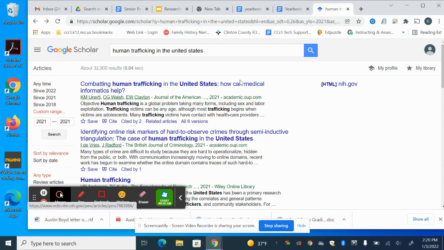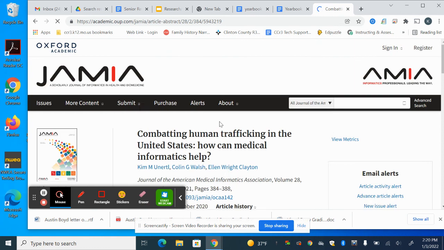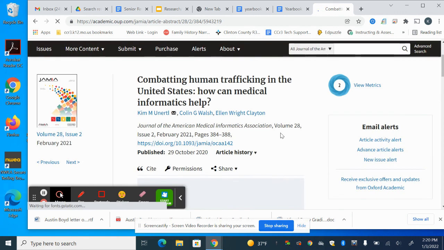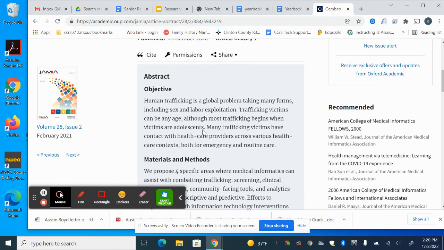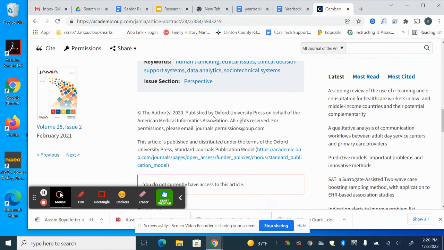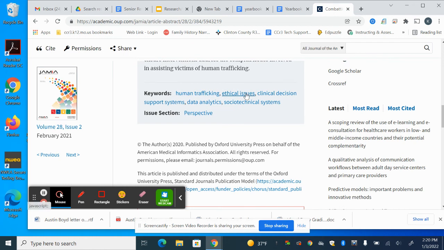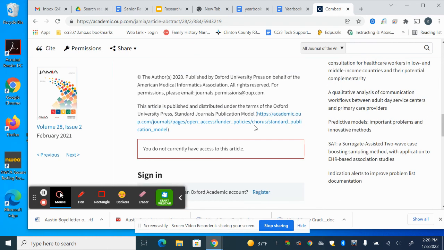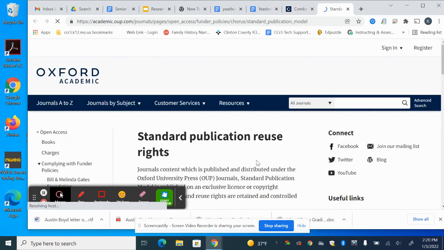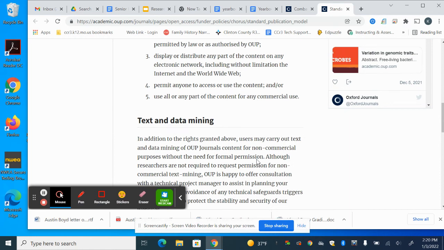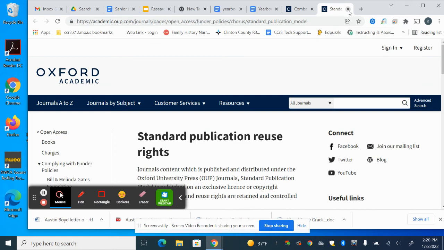This one is a .gov, so it's probably going to be a good choice to look at. It is from the Journal of the American Medical Informatics Association. There is an abstract here, meaning it's going to give you the overview. There are more keywords, again, that I can look at and search for. It's going to tell us a little bit about the authors and where I can find the source. And I can click on it and look for some more information about the source.